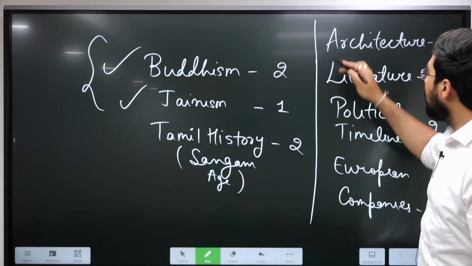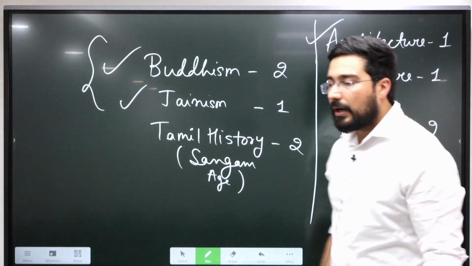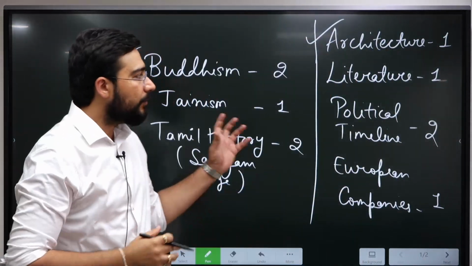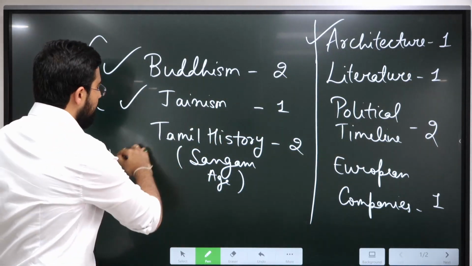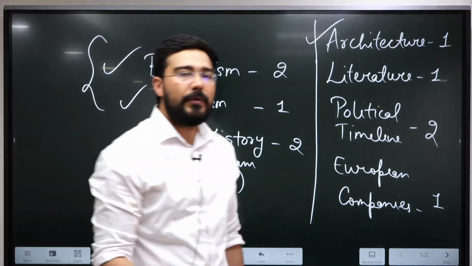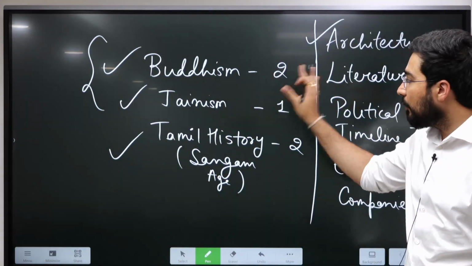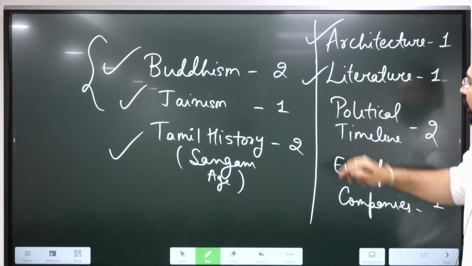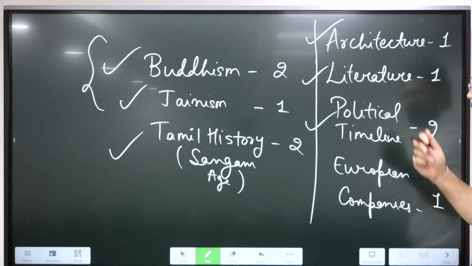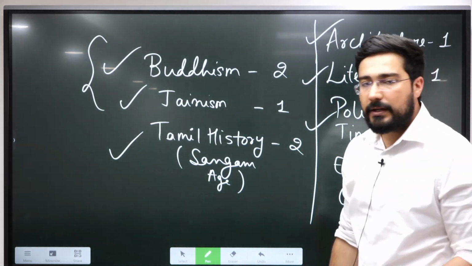If we even include the architecture part, which they have asked, very linked to Buddhism and Jainism, we will have 4 questions. Then specifically from Tamil history, the Sangam age, we have 2 questions. So these are the most dominating areas for this year's paper. 1 question from ancient literature, political timeline, also 2 questions with respect to dynasty have been asked.